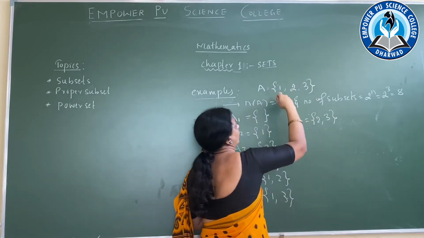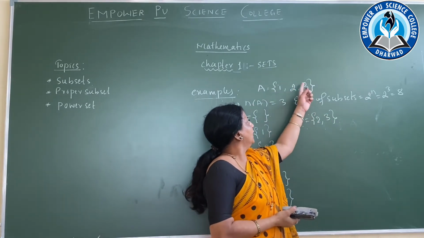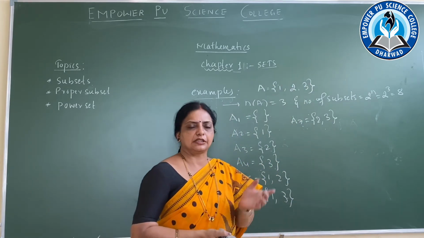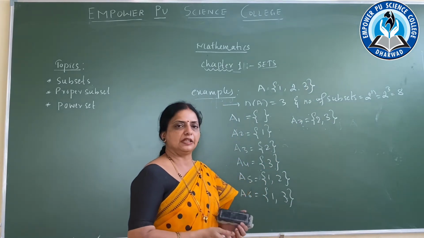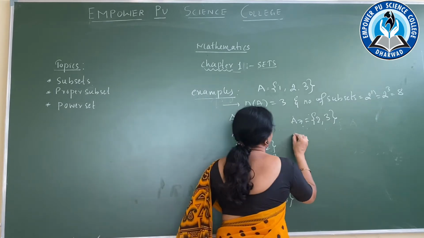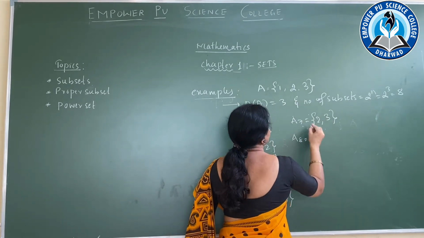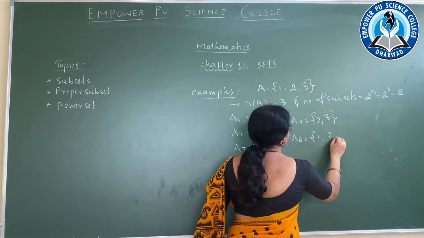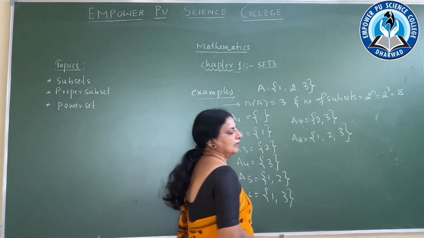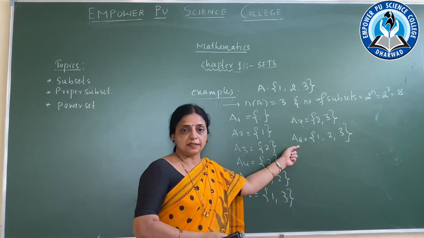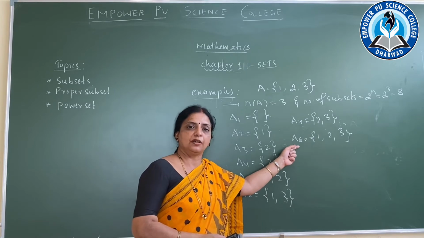Now we are not going to come in reverse. 3 2, 3 1 should not come. Finished. So 2 elements we have finished. Come to the 3 elements. Now the last one is 3 elements. What is the 3 elements? 1 2 3. So this is the subset of itself. The 8th one is the subset of itself.